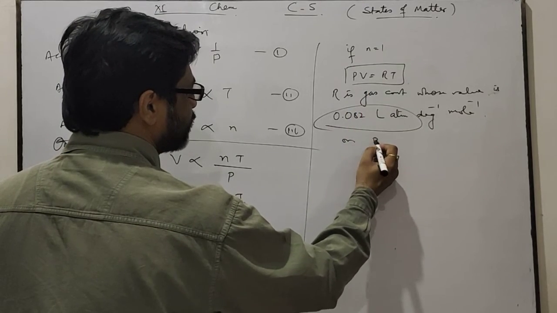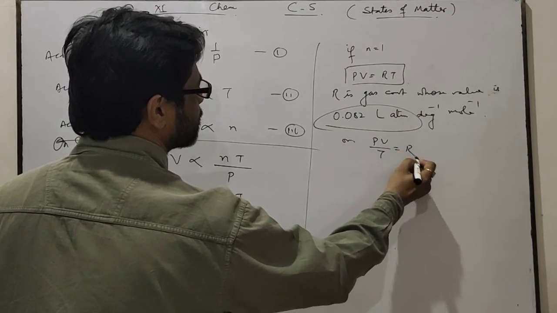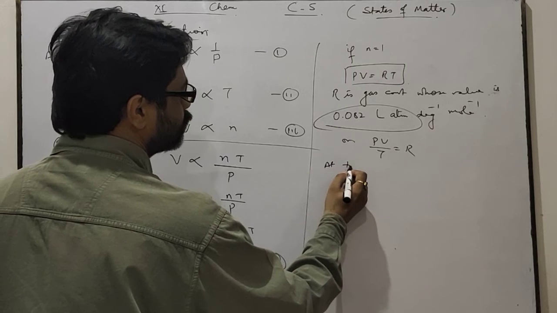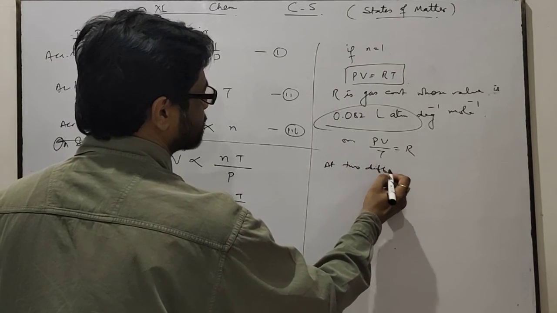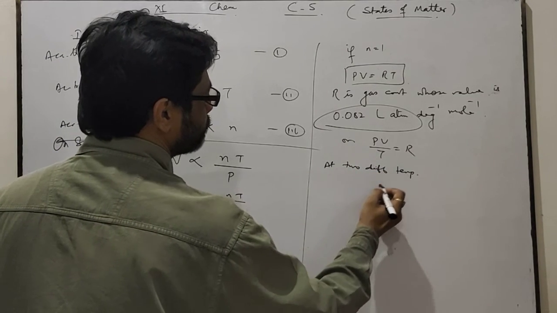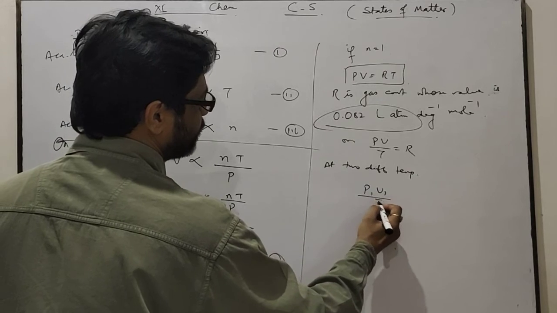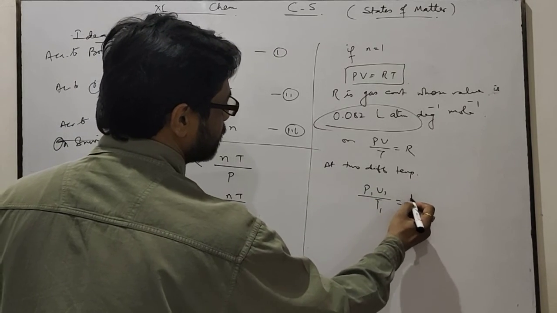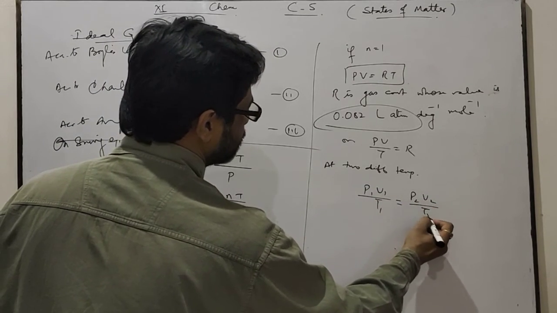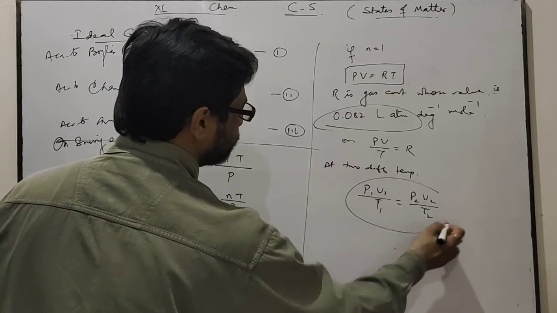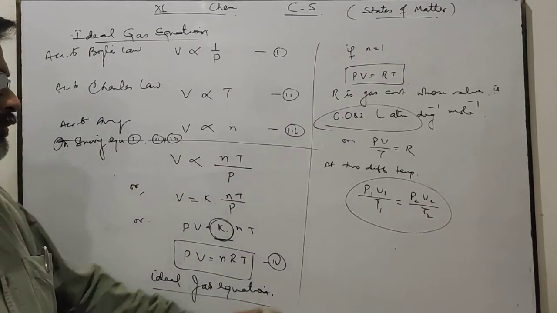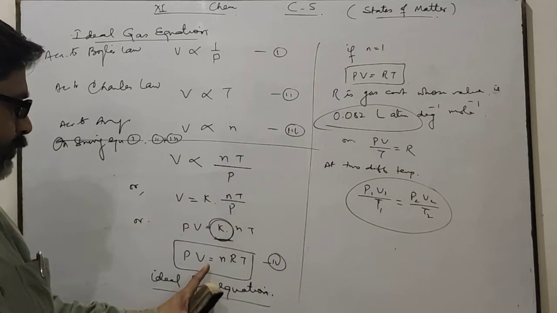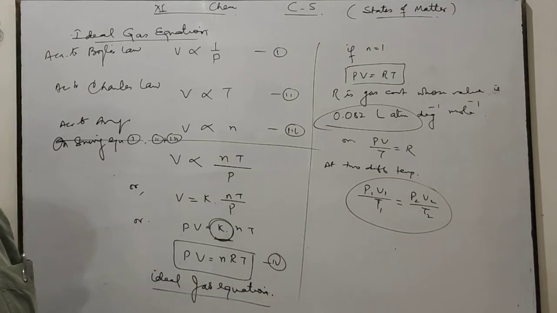From this equation, we can write PV by T equals R. At two different temperatures, the formula becomes P1 V1 by T1 equals P2 V2 by T2. This is also a formula on which numericals are given.